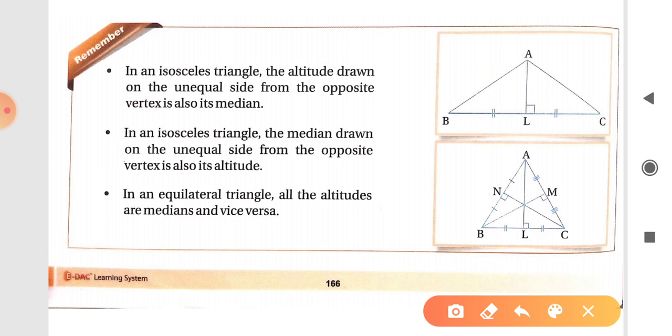Next is, in an equilateral triangle, all the altitudes are medians and vice versa. In an equilateral triangle, all sides are equal to each other, and all the altitudes are medians, and all medians are altitudes. These are the same things.